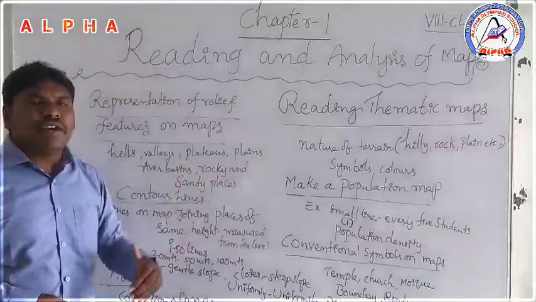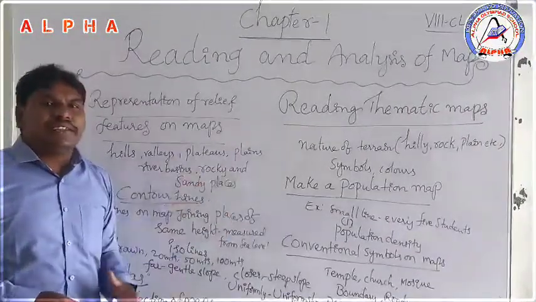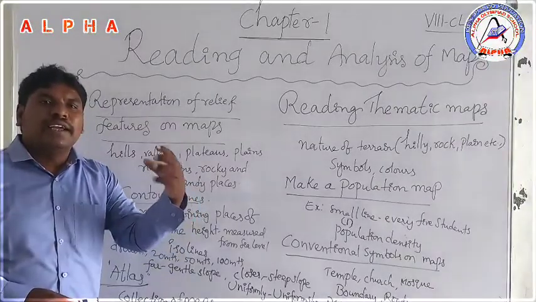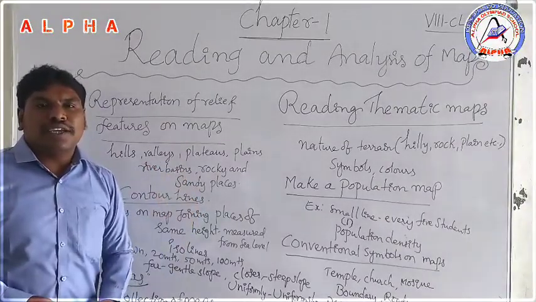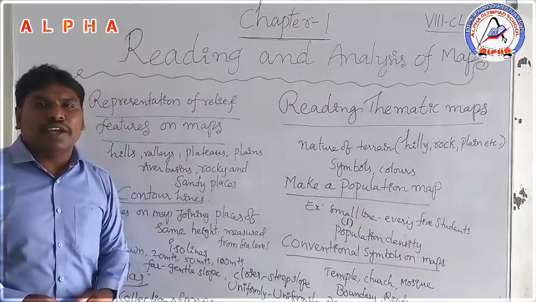Different colors are used in the map so that we can understand. Dark green indicates forest area. Blue color indicates water bodies.